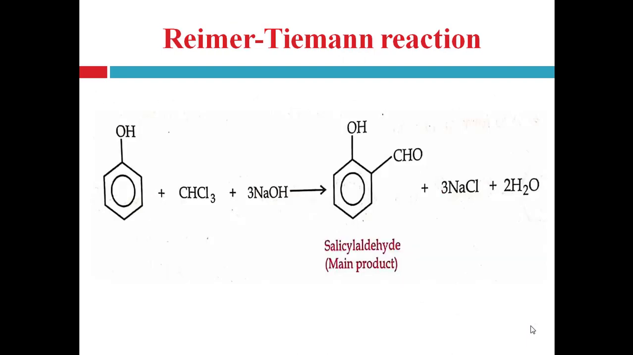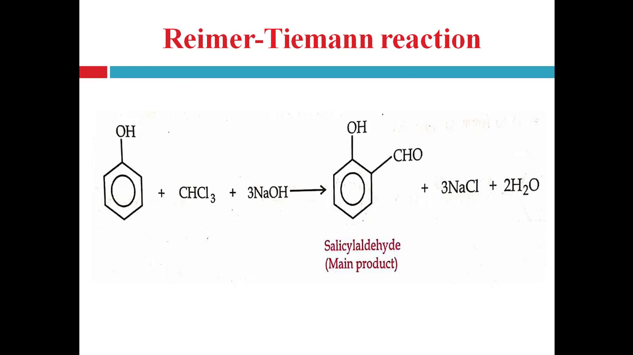Next one is the Reimer-Tiemann reaction. In this reaction, phenol reacts with chloroform in presence of sodium hydroxide and forms salicylaldehyde. Right, here salicylaldehyde is the main product. Here also an aldehyde group is added or substituted at the ortho position of the OH group, right, and produces sodium chloride and water as byproducts, right.